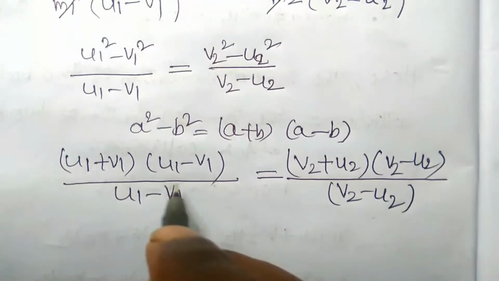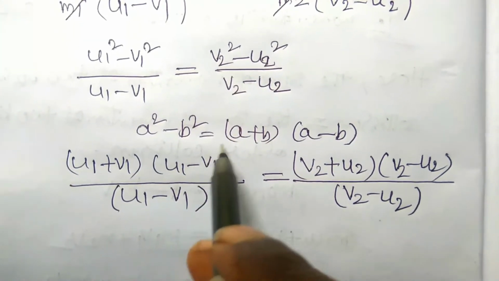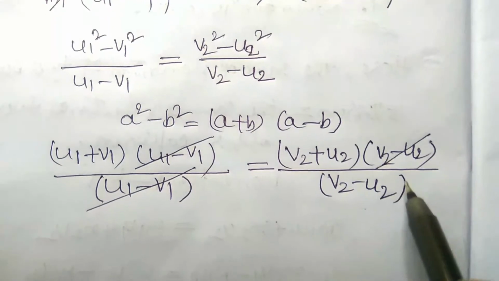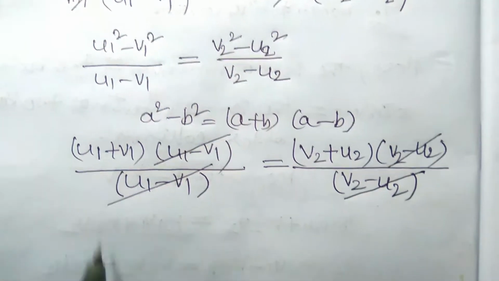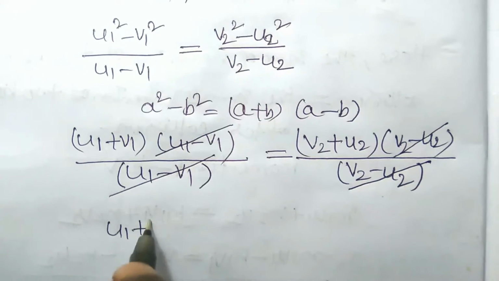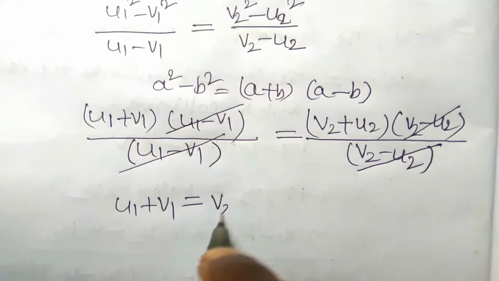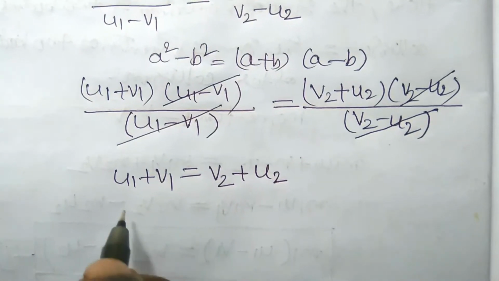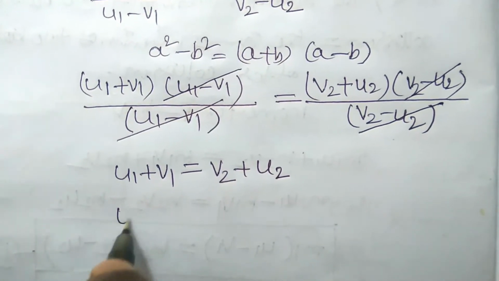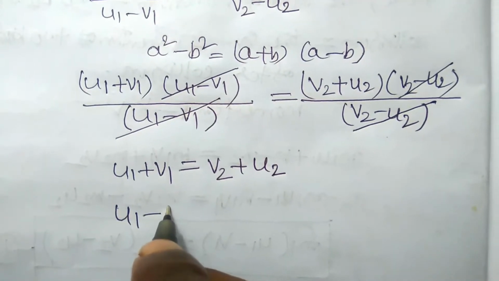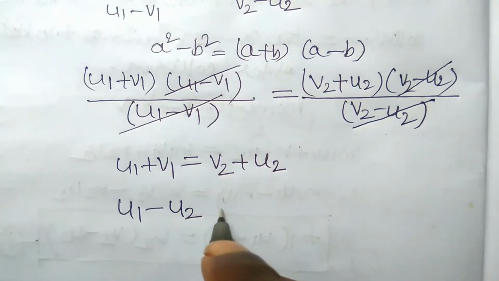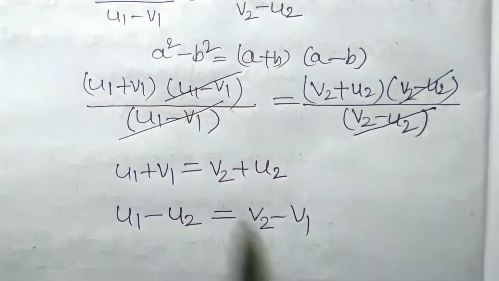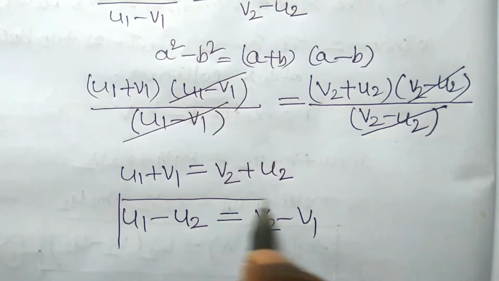So here you have to observe keenly: u1 minus v1 cancels out, and v2 minus u2 cancels out. Then the remaining is u1 plus v1 is equal to v2 plus u2. Just simply convert all the initial velocities to one side and the final velocities to the other side. So u1 minus u2 is equal to v2 minus v1.